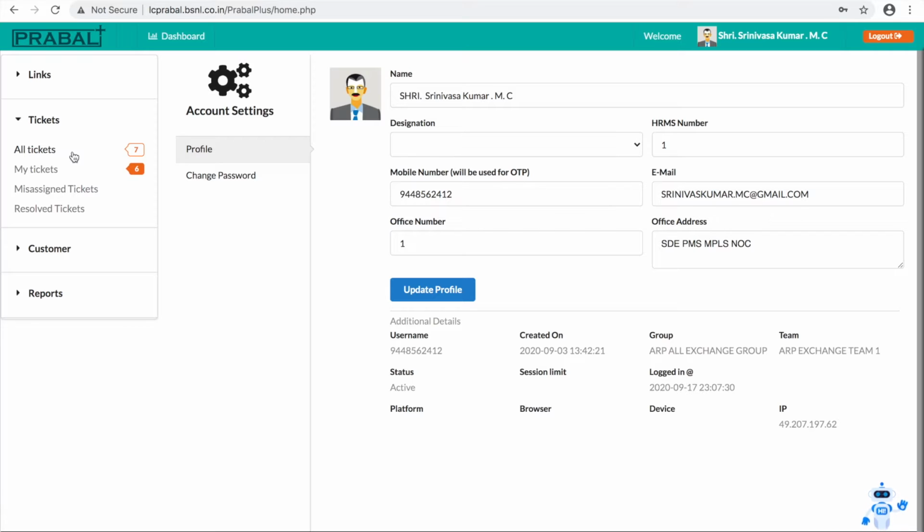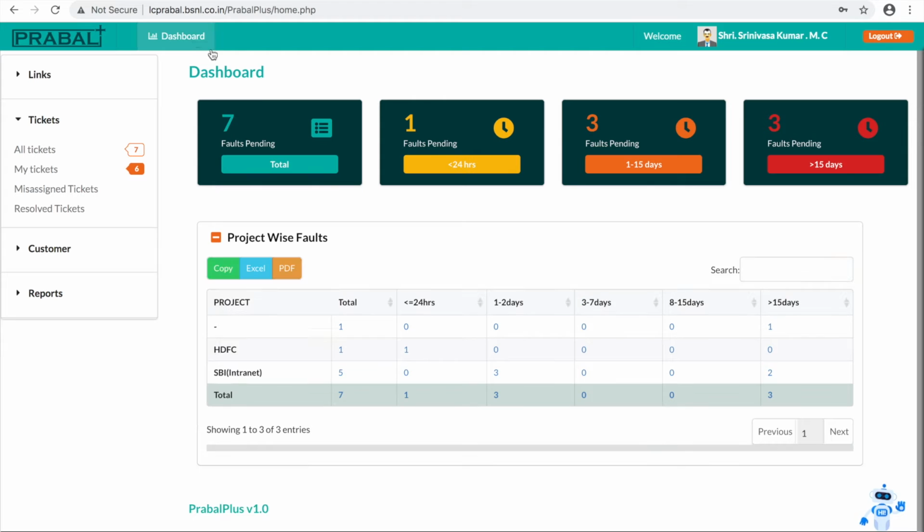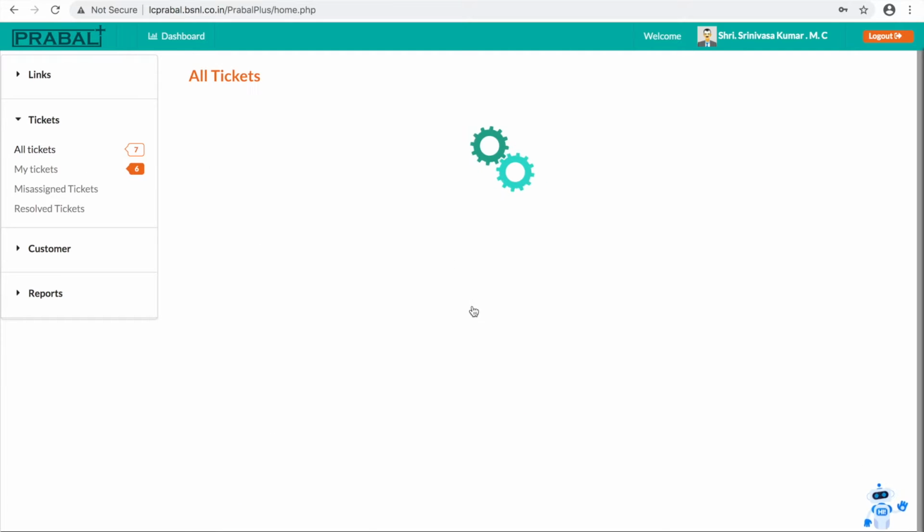But what is the difference between all tickets and my tickets? My tickets means whatever tickets are pending with my team, it will show in my tickets. If you look at the dashboard here, there are totally 7 faults. 7 faults belong to this exchange area, but only 6 are pending with the exchange person. One ticket is not pending with him.